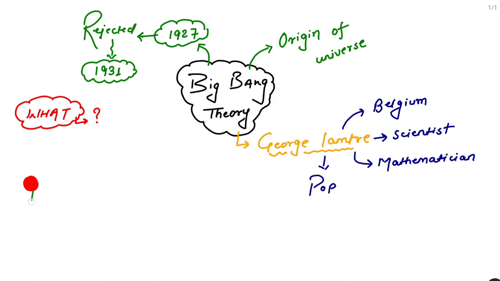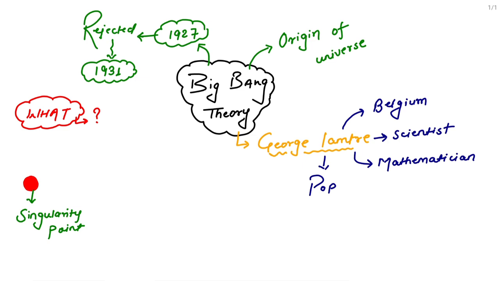Let me write the name. The point's name is singularity point. So what George Lemaitre said is that there is one point that exists at the start of the origin of the universe, and that point's name is the singularity point.